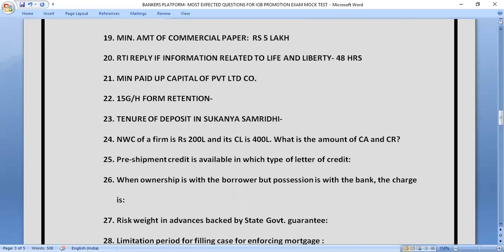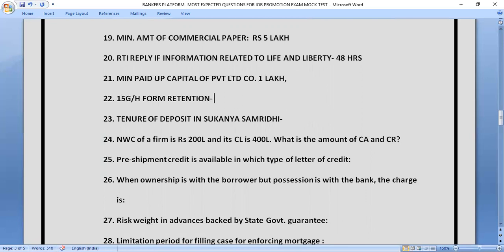What is the minimum paid up capital of private limited company? So the minimum paid up capital, that is 1 lakh rupees. 1 lakh rupees is the minimum paid up capital for private limited. And if the question comes for public limited, that is 5 lakh rupees. So let's move to next question.